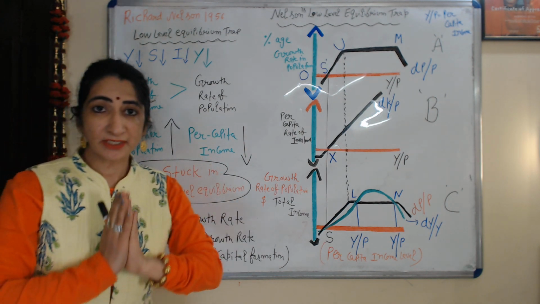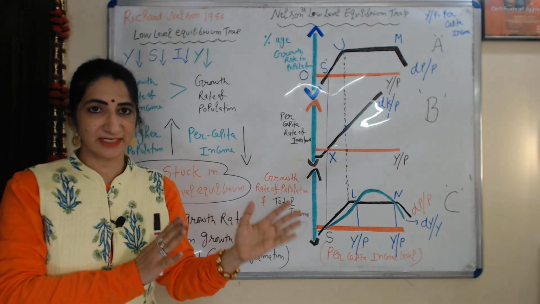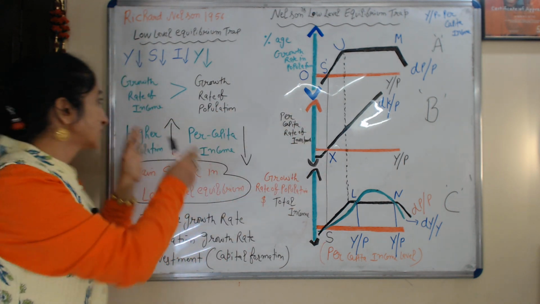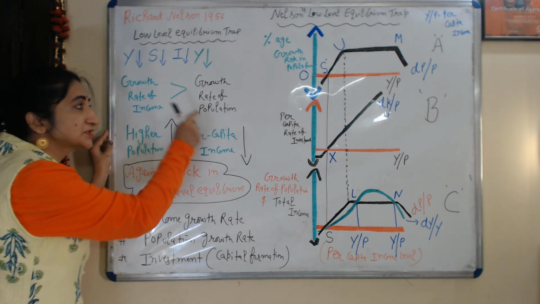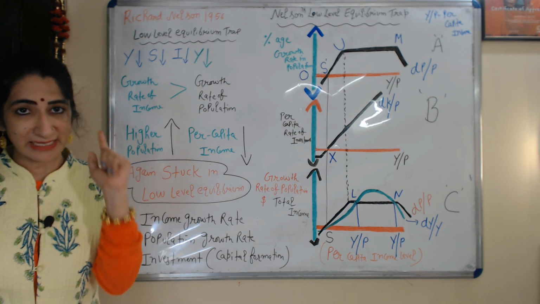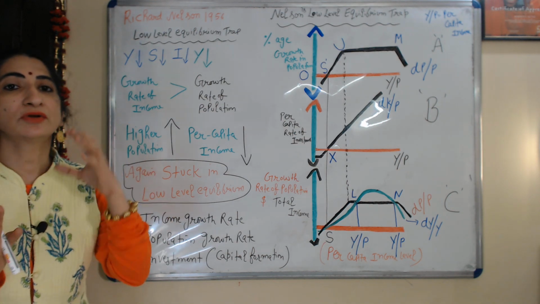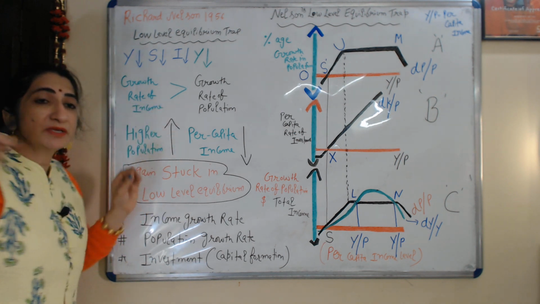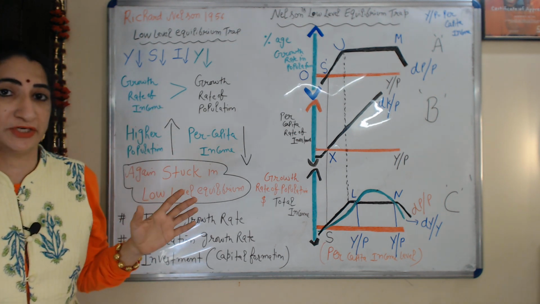According to Nelson, if any country wants to come out of this trap, then the growth rate of income must be more than the growth rate of population.